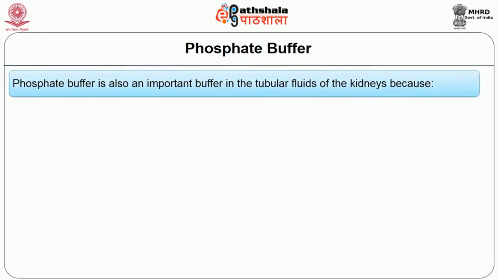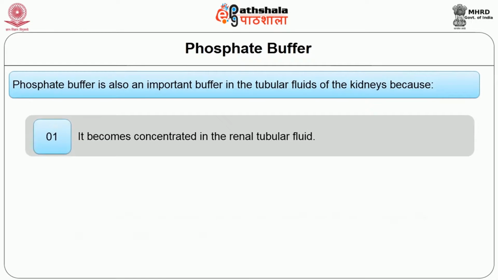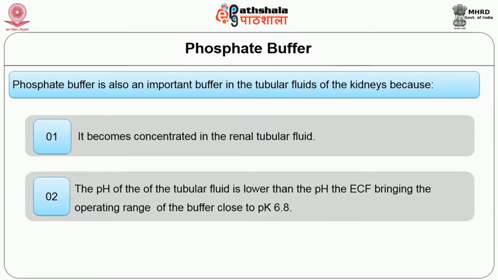So it is also an important buffer in the tubular fluids of the kidney, because it becomes concentrated in the renal tubular fluid, and the pH of the tubular fluid is lower than the pH of the ECF, bringing the operating range of the buffer close to the pK 6.8. It is also an important intracellular buffer, as the concentration of the phosphate ion in the ICF is many times more than that in the ECF.